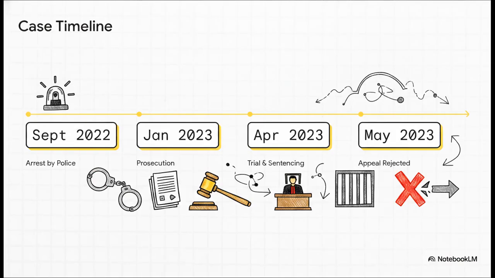So looking at the timeline from the court documents, things moved pretty fast. Dr. Chen was arrested in September of 2022. By January 2023, he's facing prosecution, and then in April, right after his trial, he was sentenced to 1 year and 8 months in prison. His appeal, swiftly rejected just a month later in May. This rapid-fire succession of legal events really sets the stage for what became a highly unusual pushback from the defendant.